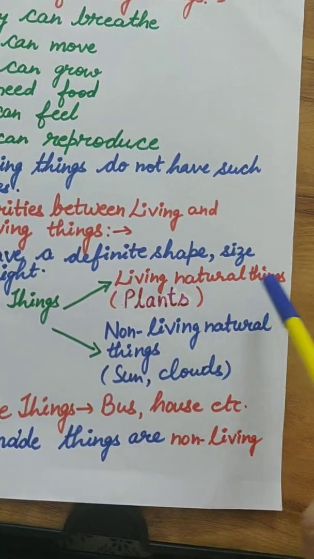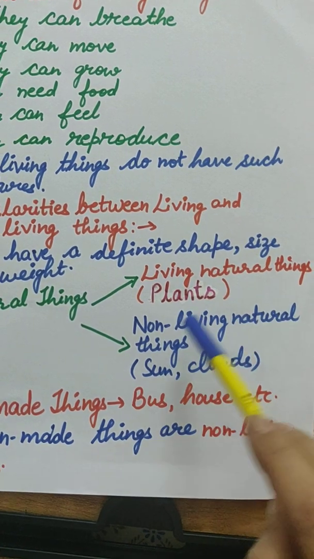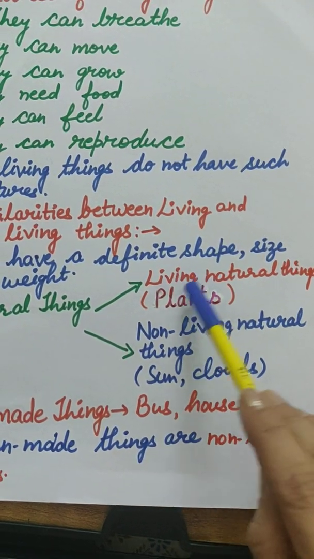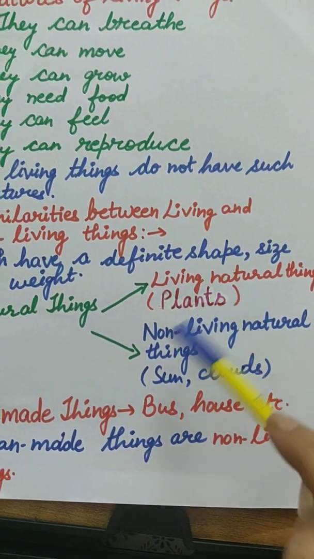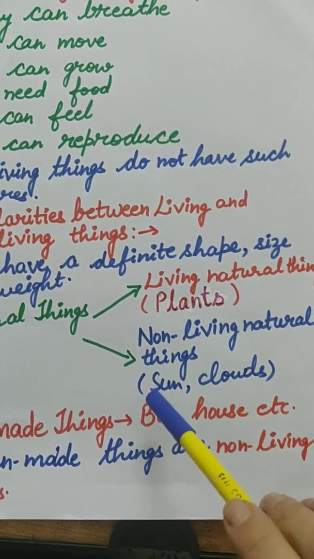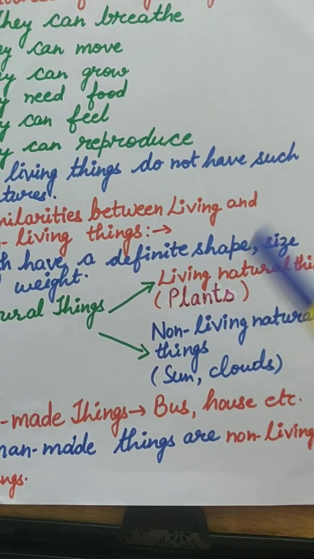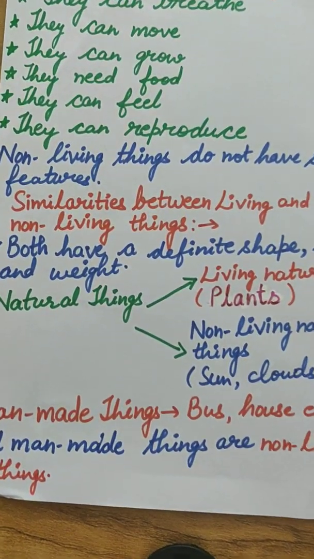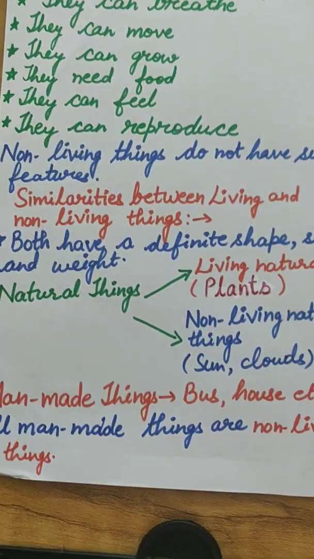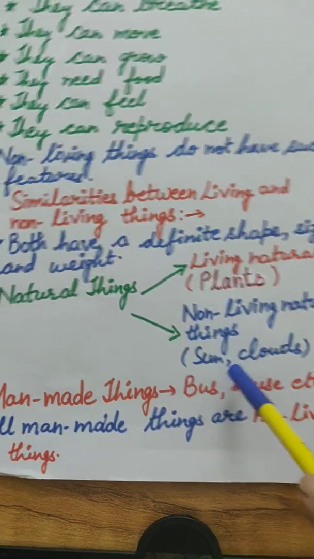Now come the natural things which are found in nature. There are natural living things and natural non-living things, or non-living natural things. Living things can breathe and grow, for example plants, and natural non-living things are the sun and clouds. They cannot change, they cannot breathe, they cannot reproduce. That's why they are called non-living natural things.